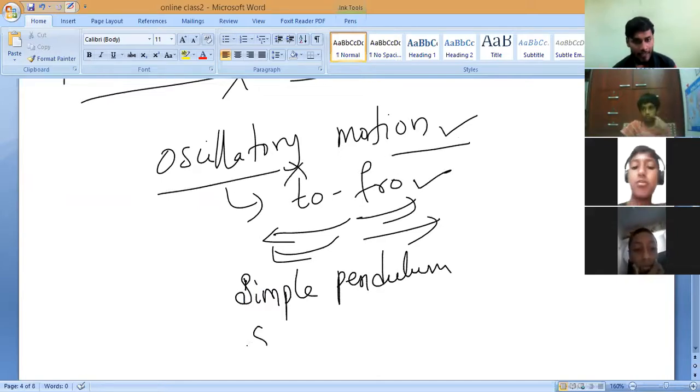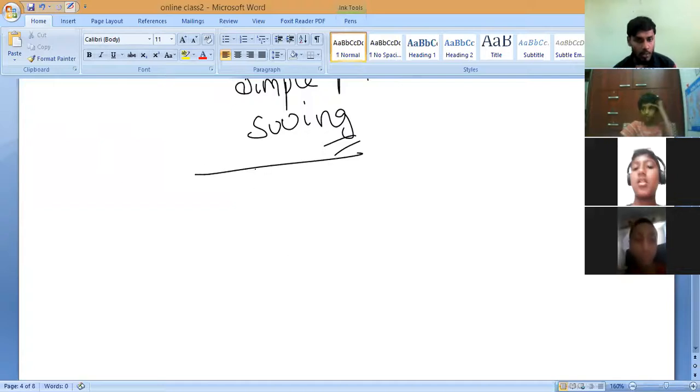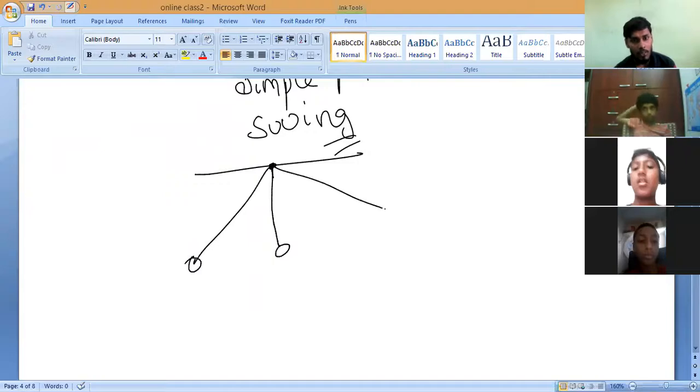Or a swing is also an example of oscillatory motion. So when the body is doing to and fro motion from its fixed point, it will go this side and it will go this side.